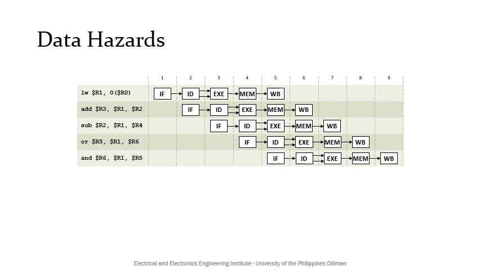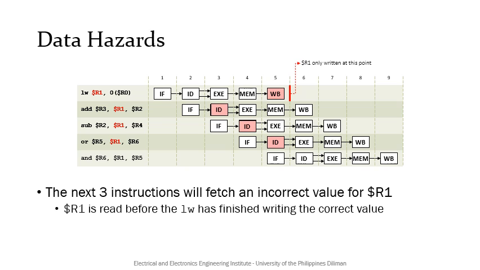Now, for data hazards, consider this series of instructions. Focusing on the first instruction, we see that the destination register is R1 and its value is written only at the rising edge at the end of the 5th clock cycle. However, the next instructions try to read the value of R1 at their ID stages even before the first instruction can write the new value. Thus, the next 3 instructions will fetch an incorrect value for R1.